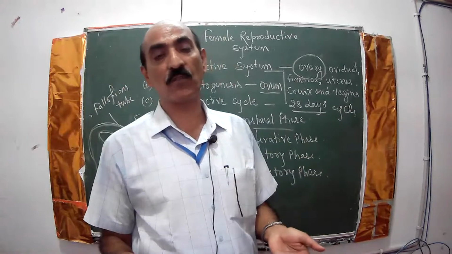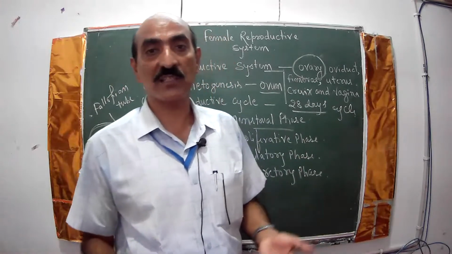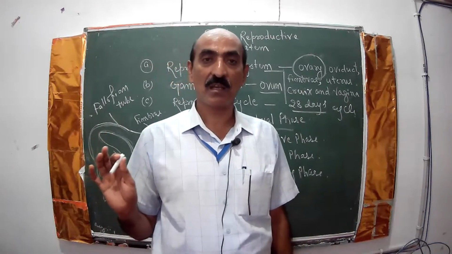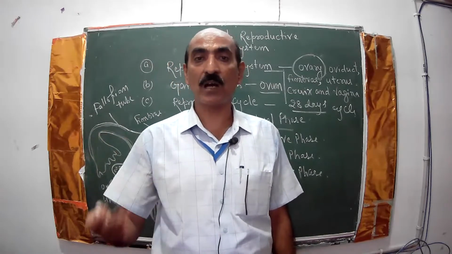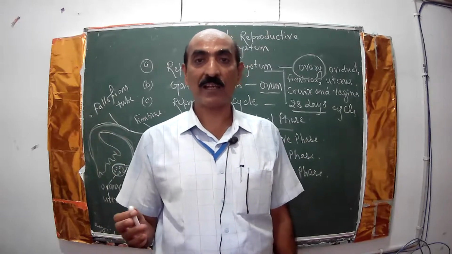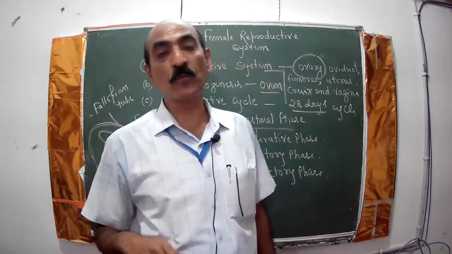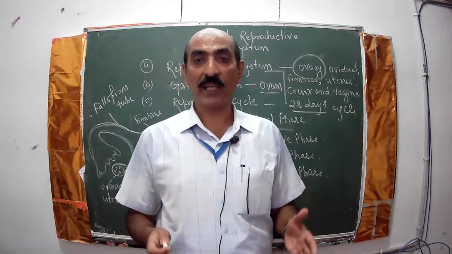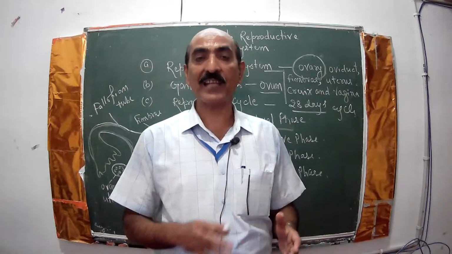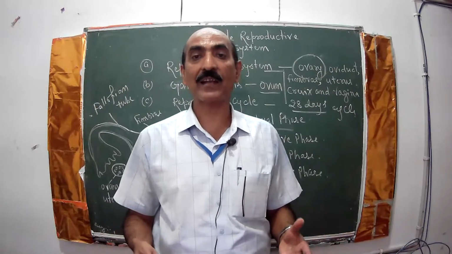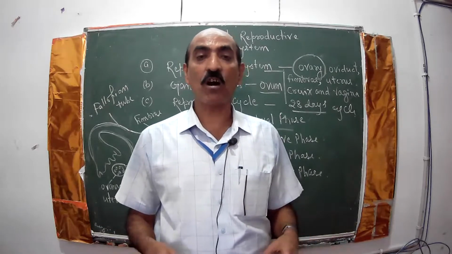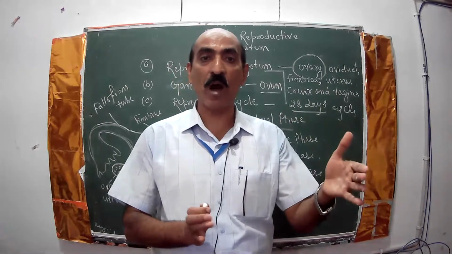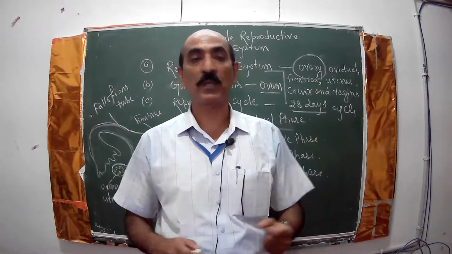The starting of this menstrual flow, or the starting of the menstrual cycle in the female, is called menarche. That is the start of the reproductive phase in the female, and it continues up to 45 to 50 years of age. After that, the female becomes infertile because the cycle stops. That is called menopause. After that, ovulation does not occur. So in between menarche and menopause, there is the fertility stage of the female.